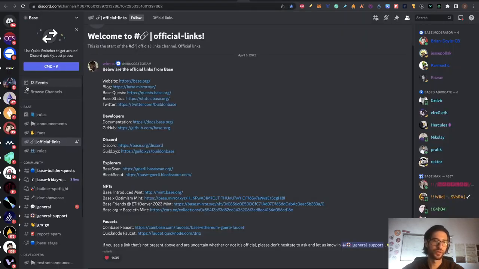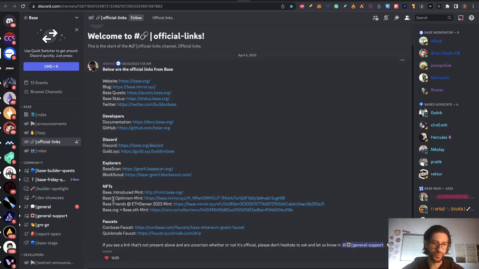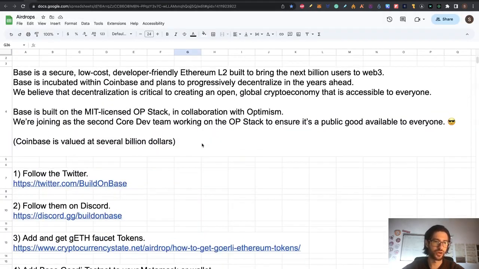So to get that, in the official links in the description, you have here how to get the Base Optimism NFT and the Base Introduced NFT. So if you want, you can check these two links here on the Discord of Base officially. So guys, with that we are finishing all this.